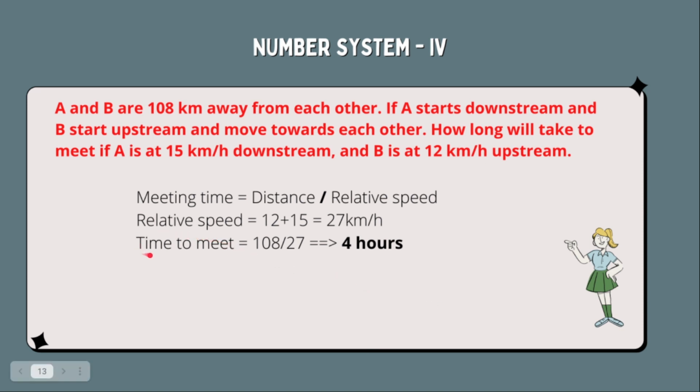So time to meet will be total distance divided by relative speed. Relative speed is 27 km per hour. Total distance is 108 km and we divide it by the relative speed, that is 27. We will find out 4 hours as the answer.